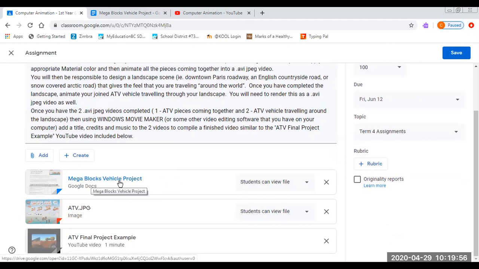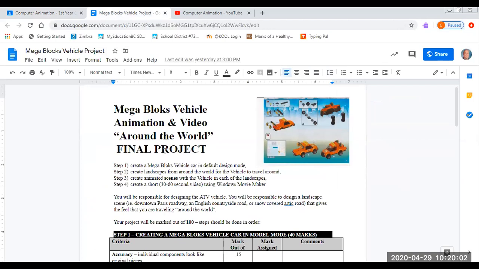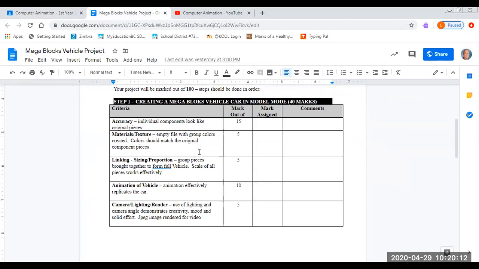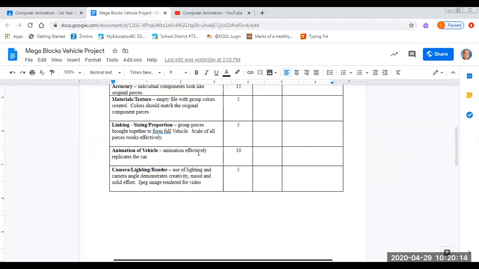Vehicle Project, which is basically your rubric for how I'm going to mark it. I'll just click on that so you can see what that looks like. So this is basically your rubric, and the first 40 marks is essentially for how well you have designed each of your Lego pieces and then brought those pieces together to form an actual ATV looking vehicle.